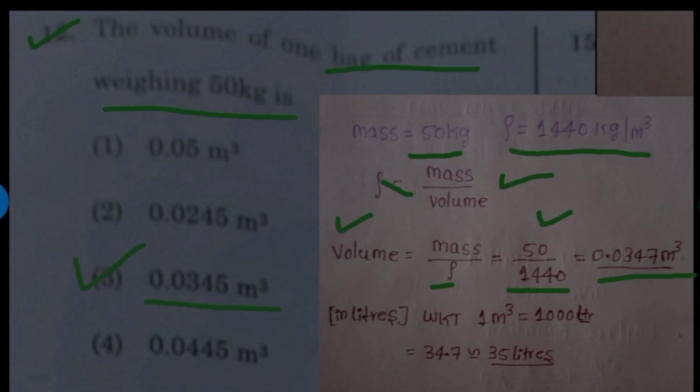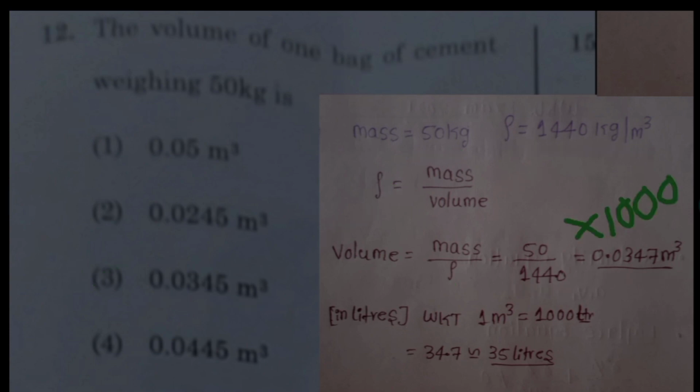Sometimes they ask the volume of cement in terms of liters. For that we need to multiply this volume by 1000, because 1 meter cube equals 1000 liters. Then the volume of cement will become 34.7 liters. So, rounding off, we take 35 liters.